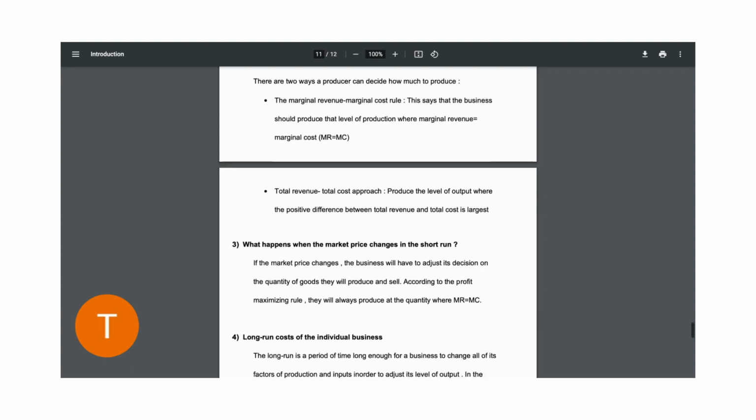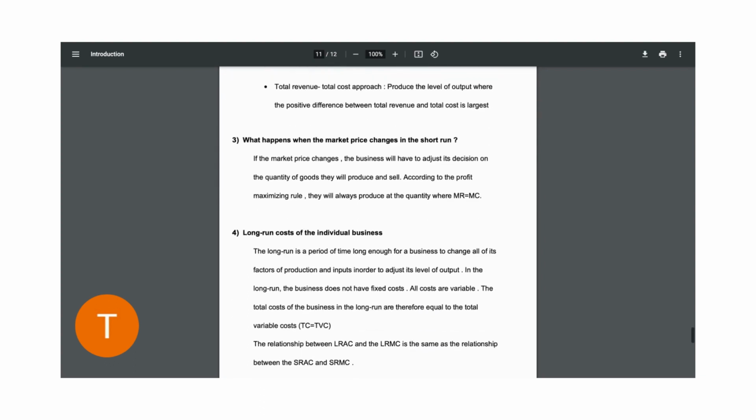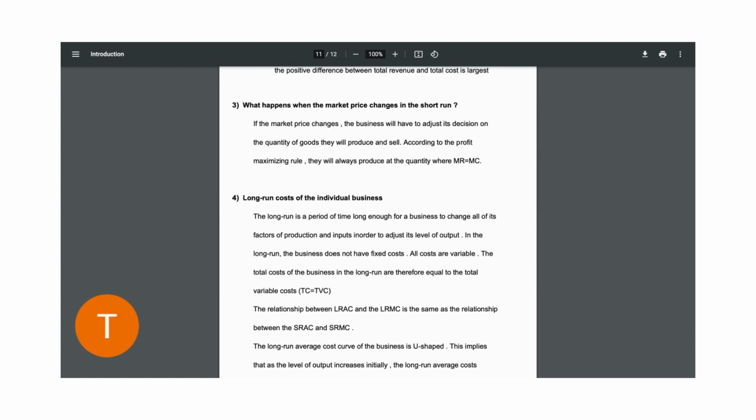Now, what happens when the market price changes in the short run? So, if the market price changes, the business will also have to adjust its decision on the quantity of goods that it will sell and produce. So, according to the profit maximizing rule, they always produce at a quantity where marginal revenue is equal to marginal cost, regardless of changes in prices.